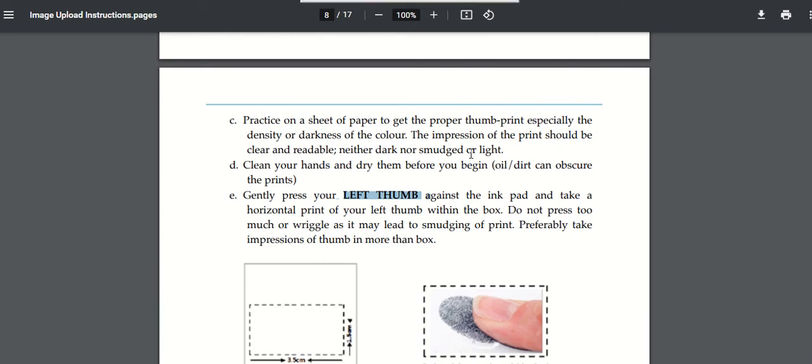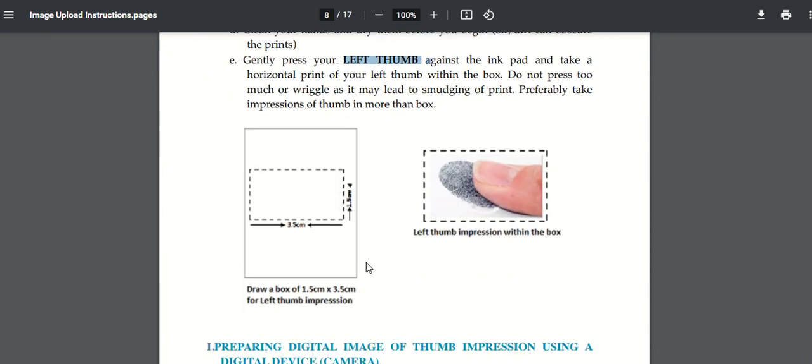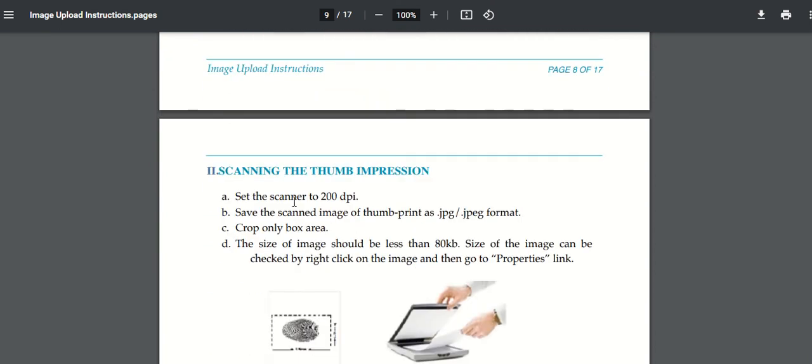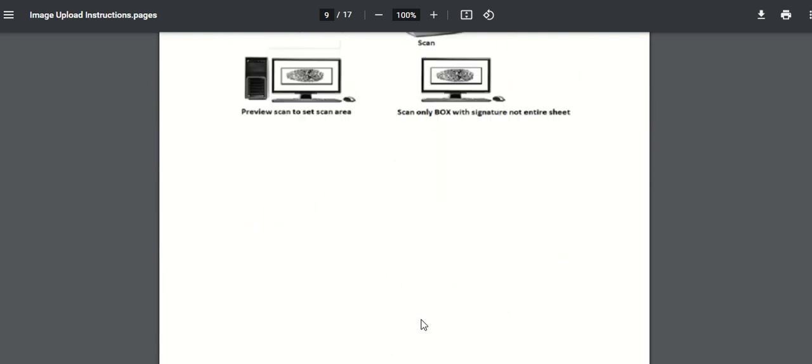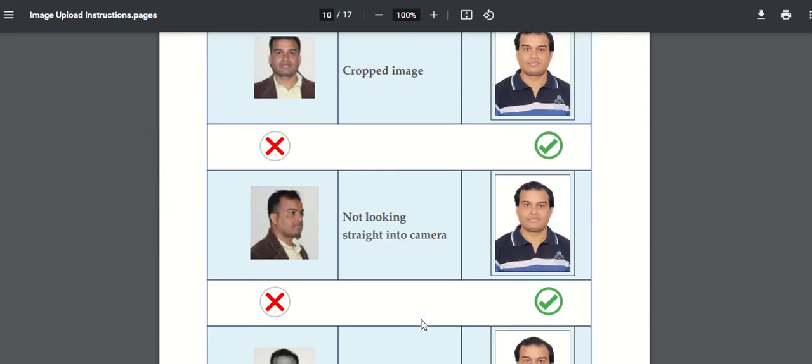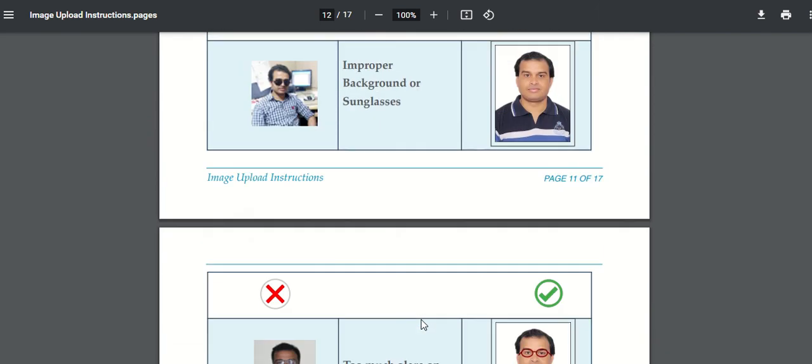That means you have to use your left thumb for the thumb impression. And then the scanner should be set to 200 dpi. The image of the thumb impression should be in jpeg or jpg format, and the image should be less than 80 kb. The size of the image should be less than 80 kb. Here are some samples. You can check these samples in the manual.